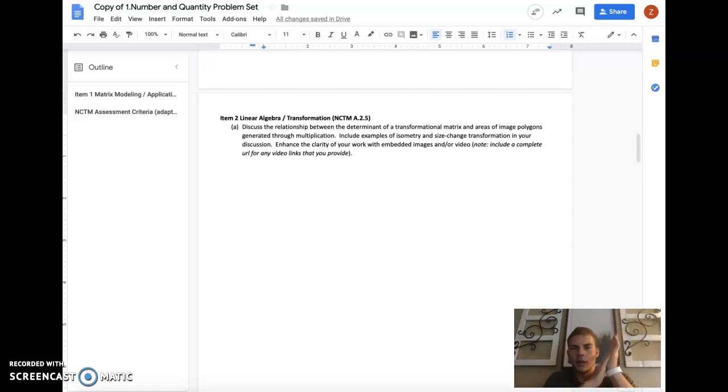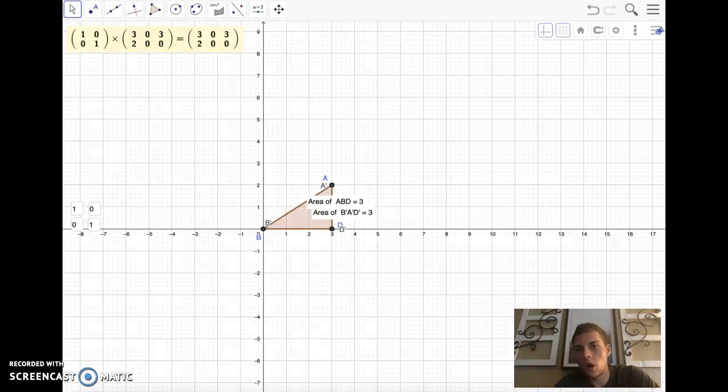Alright, so today I'm going to discuss the relationship between the determinant of a transformational matrix and areas of image polygons generated through multiplication. In order to do this, I'm going to call on our GeoGebra task that we did earlier this semester. And what we're doing here is we're taking a transformational matrix, which I can edit the numbers in.